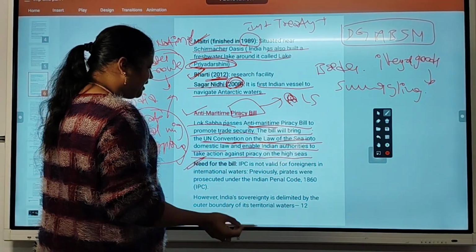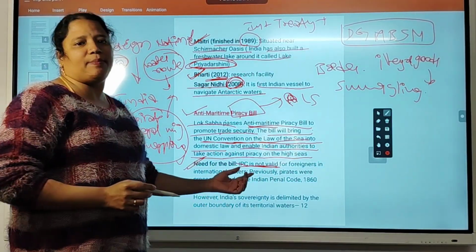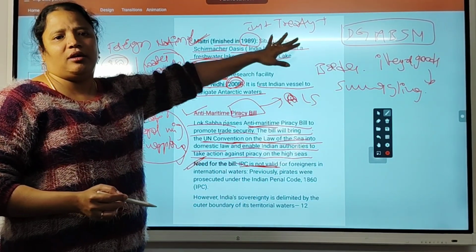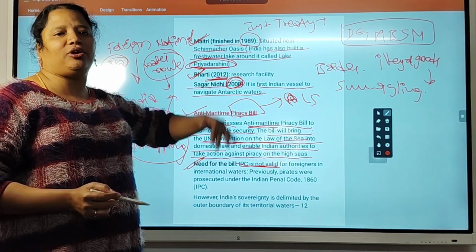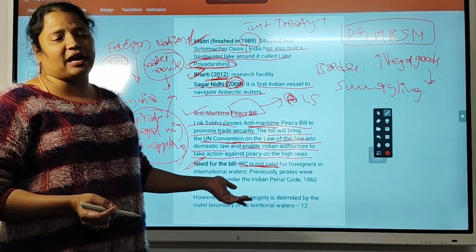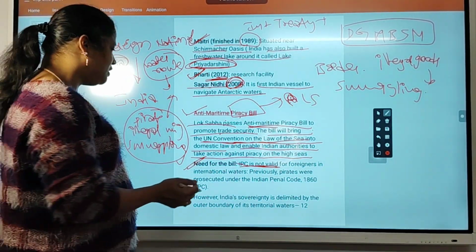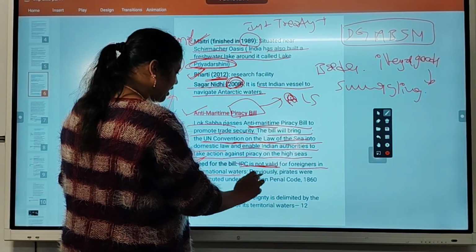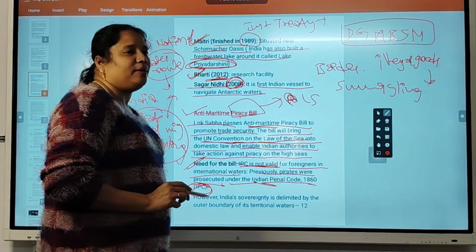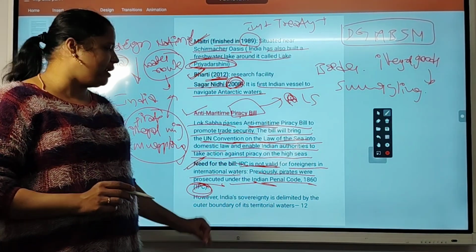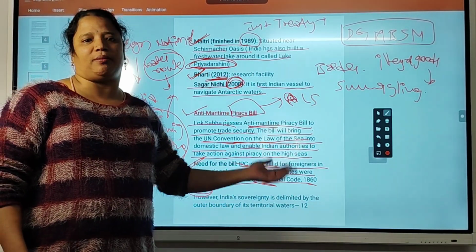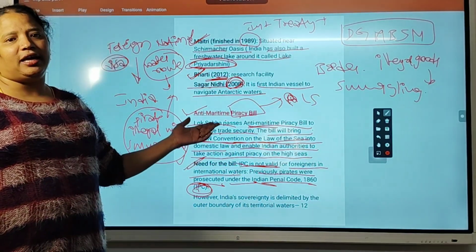So what is the need for the bill here? IPC, the Indian Penal Code, is not valid for international borders. That's why they have to include extra legislation, a bill, in our country to protect our borders. So for foreigners in international waters, previously pirates were prosecuted under the Indian Penal Code 1860, but this is not applicable now. That's why they need a special bill to take care of these types of illegal activities.